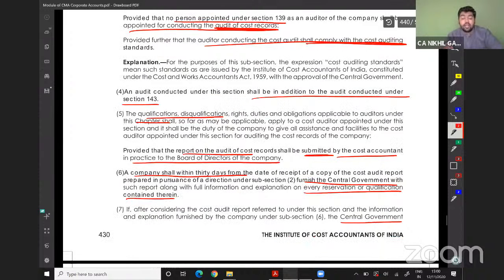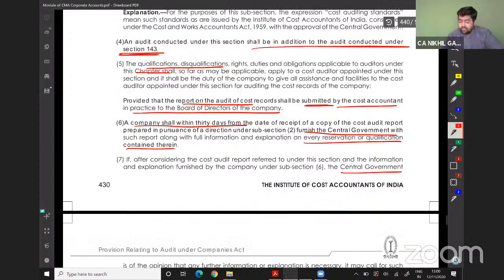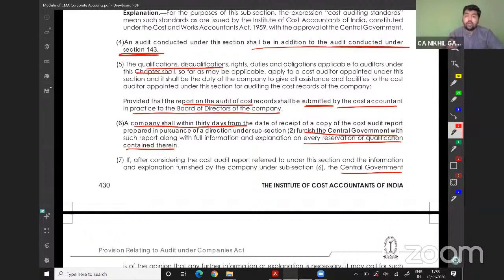The audit conducted under this section shall be in addition to the audit conducted under section 143, the statutory audit. The qualification and disqualification shall be the same, provided that the report of the audit of cost records shall be submitted by the cost accountant to the board of directors of the company. The company shall, within 30 days after receipt of the copy of the cost audit report, furnish the same to the central government along with any reservation and qualification contained therein, and any remarks of the cost auditor relating to them.